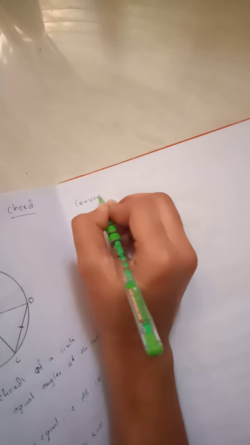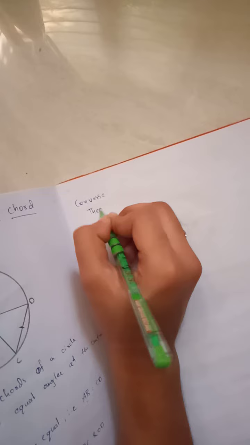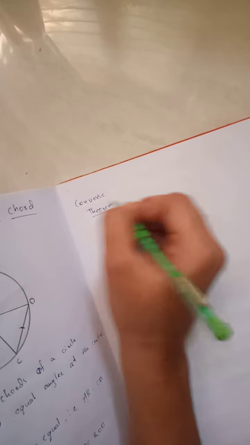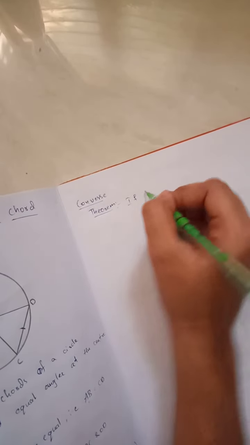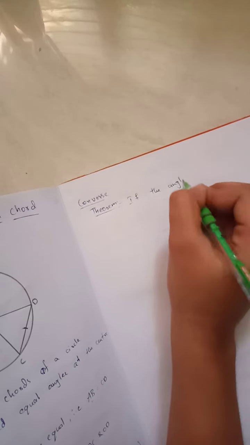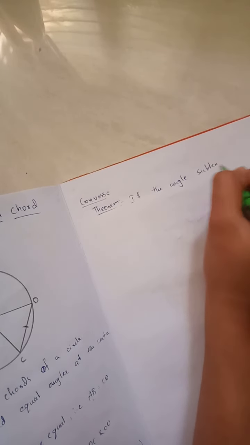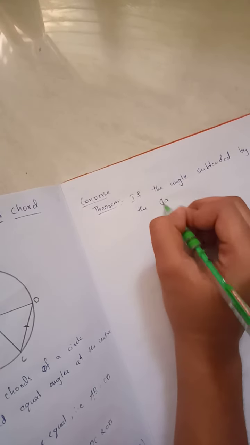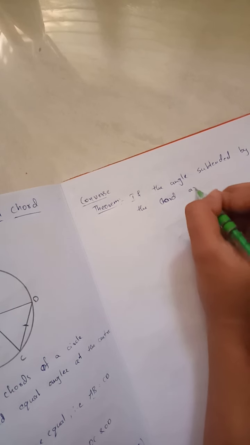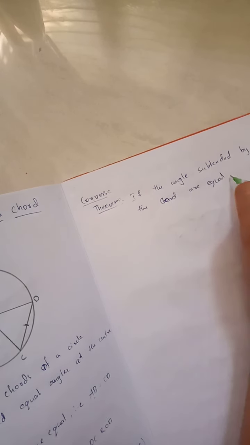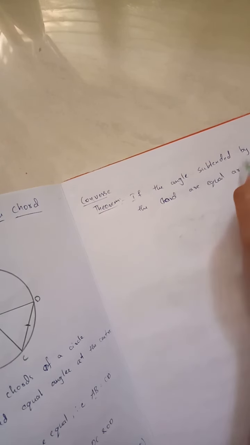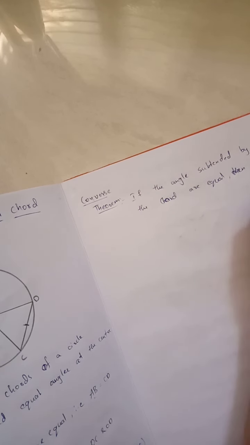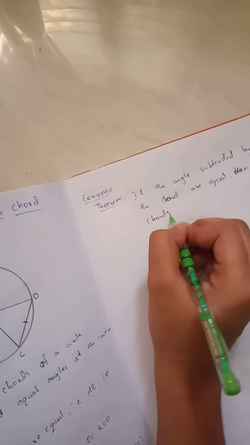The converse theorem of this is, if the angles subtended by the chords are equal, then the chords are equal.